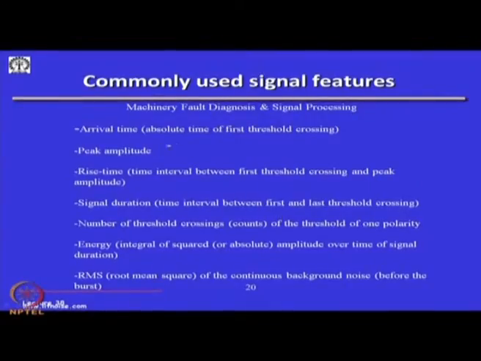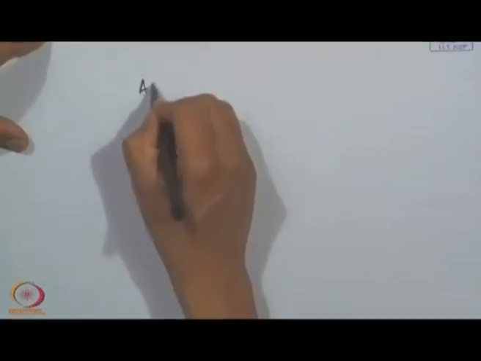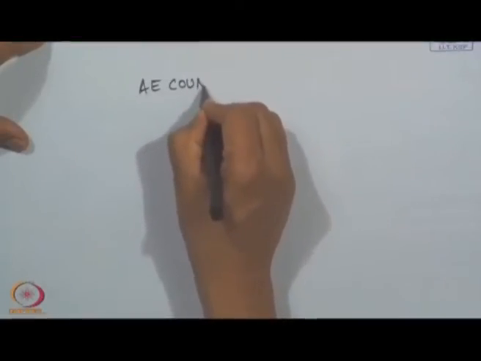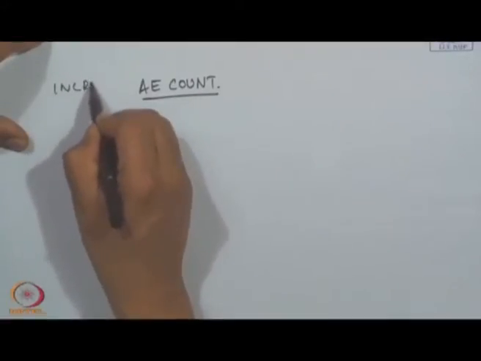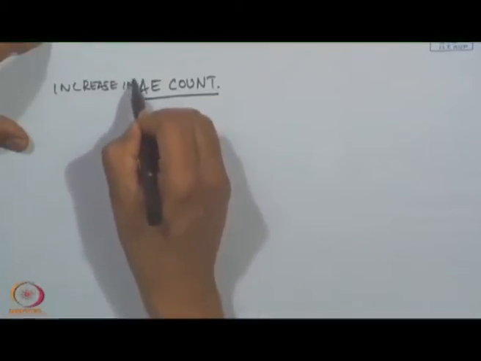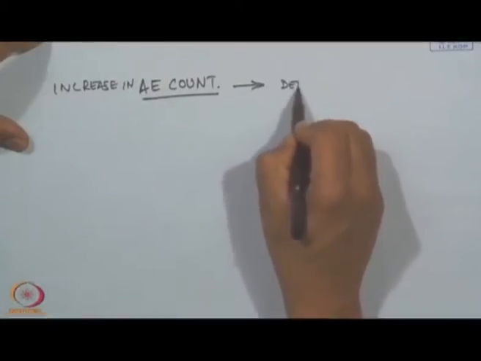Okay. So, arrival time is the absolute time of first threshold crossing. Peak amplitude. Rise time is the time between the first threshold and peak amplitude. Signal duration is the time interval between first and last threshold crossing. Then the number of threshold crossings, or the AE counts in one direction. AE counts were earlier used as a method of detecting whether an acoustic event has happened or not. An increase in AE count represents a defect in the structure.